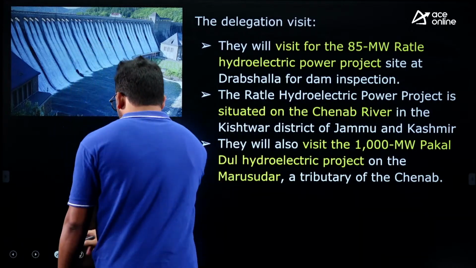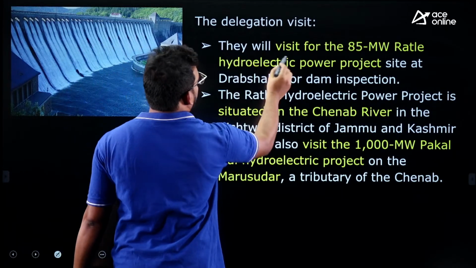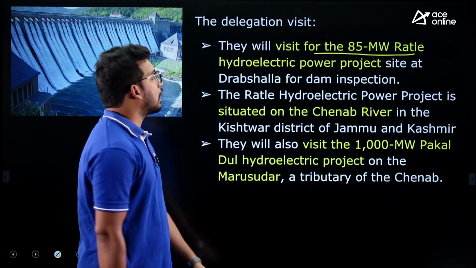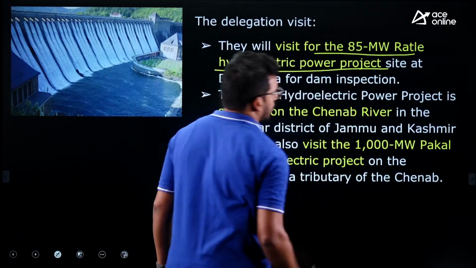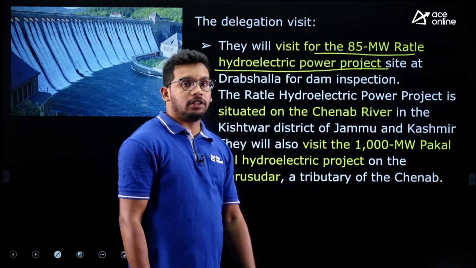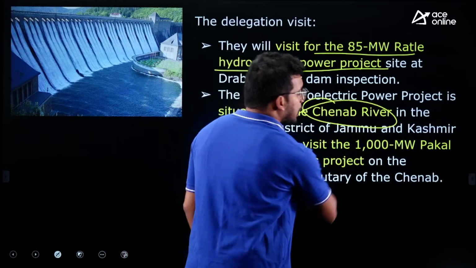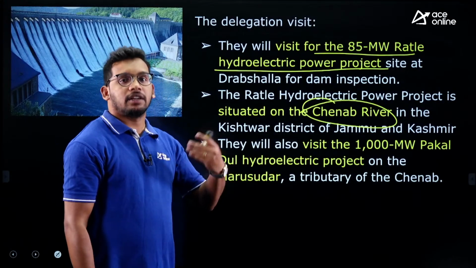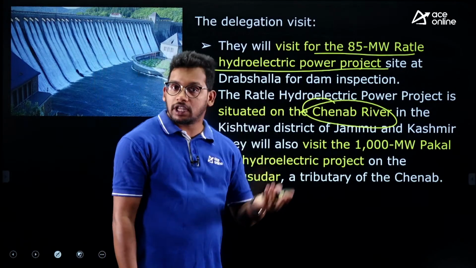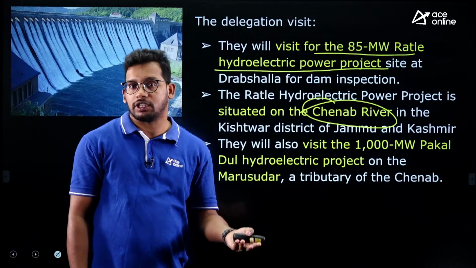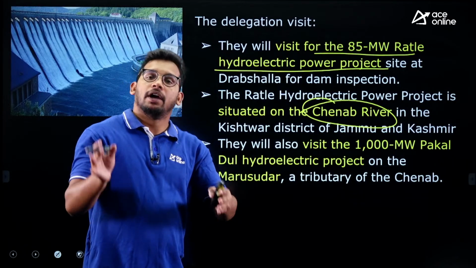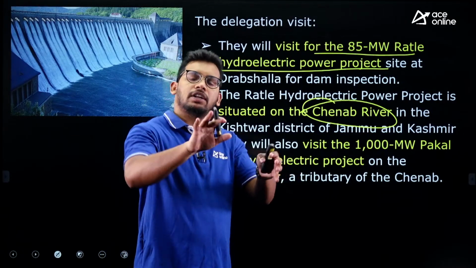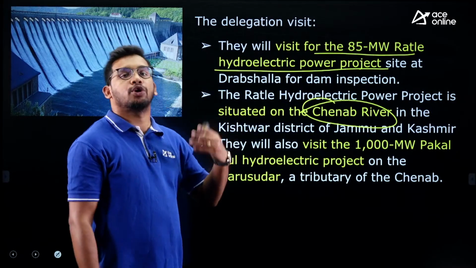Now the 85 member delegation has visited the 85 megawatt Rattle hydroelectric power project. This is on the Chenab river. So the Chenab river was given to whom? Pakistan. Fine. That's why Pakistan is skeptical that India may exploit it commercially, but it is just a run-of-river project. That means we are not constructing any dam. We are not storing any water. From the flow of water itself, we are using it for basic purposes. So they want to check it, right?